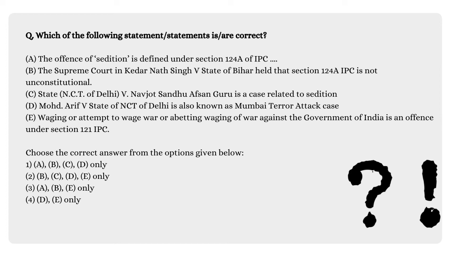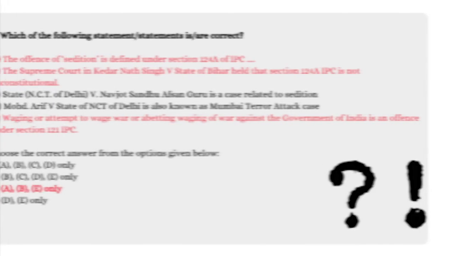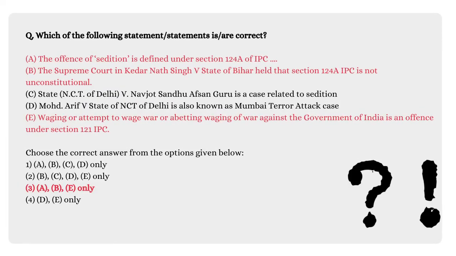If we talk about statement D, that Mohammed Arif versus State of NCT of Delhi is also known as the Mumbai terror attack case, this is also the incorrect statement. And the last one is waging or attempt to wage war or abetting waging of war against the government of India is an offence under section 121 of IPC. So yes, this is the correct statement. So hence only statements A, B and E are correct. Hence option number 3 is the correct answer.